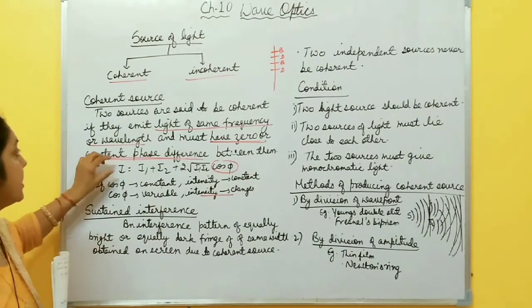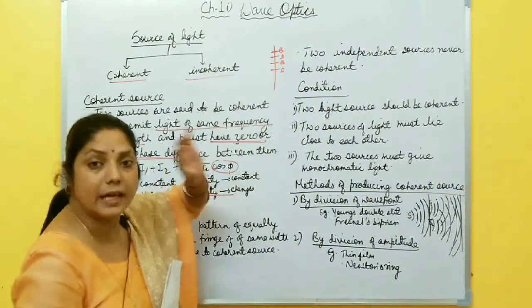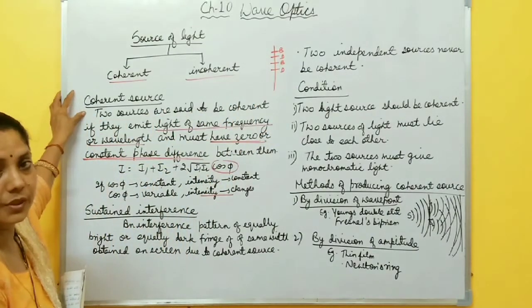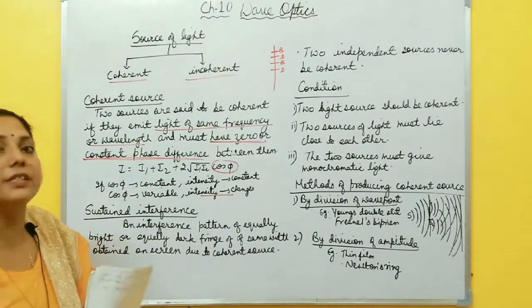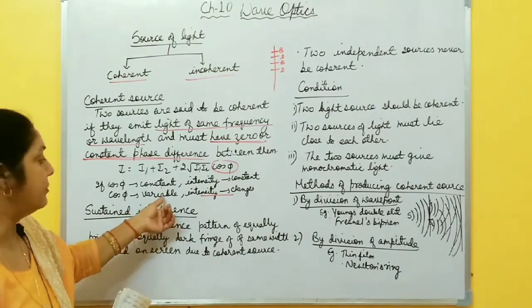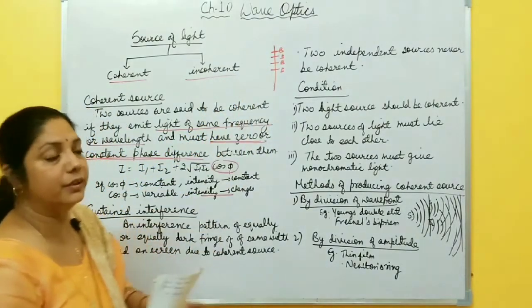So to produce constant intensity, sustained interference, a stable interference pattern on the screen, we need coherent source. If the source is incoherent, it means their phase difference is not constant and intensity is also not constant. It varies and we do not get a constant or stable interference pattern on the screen.